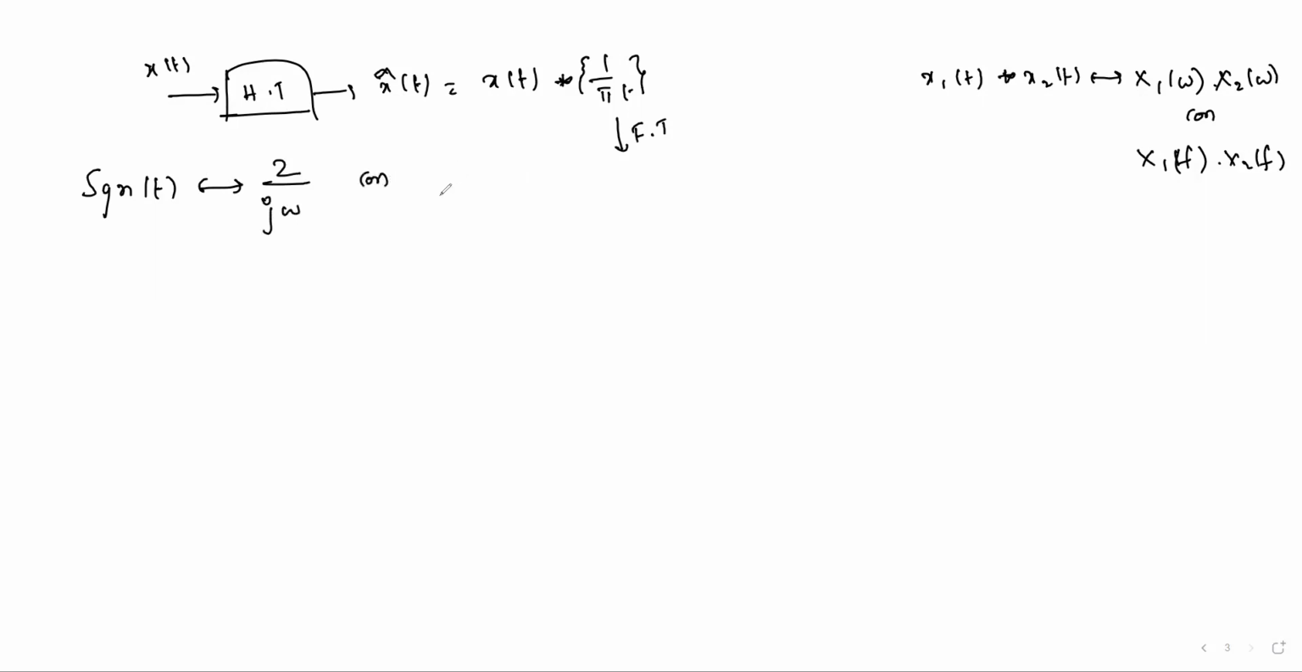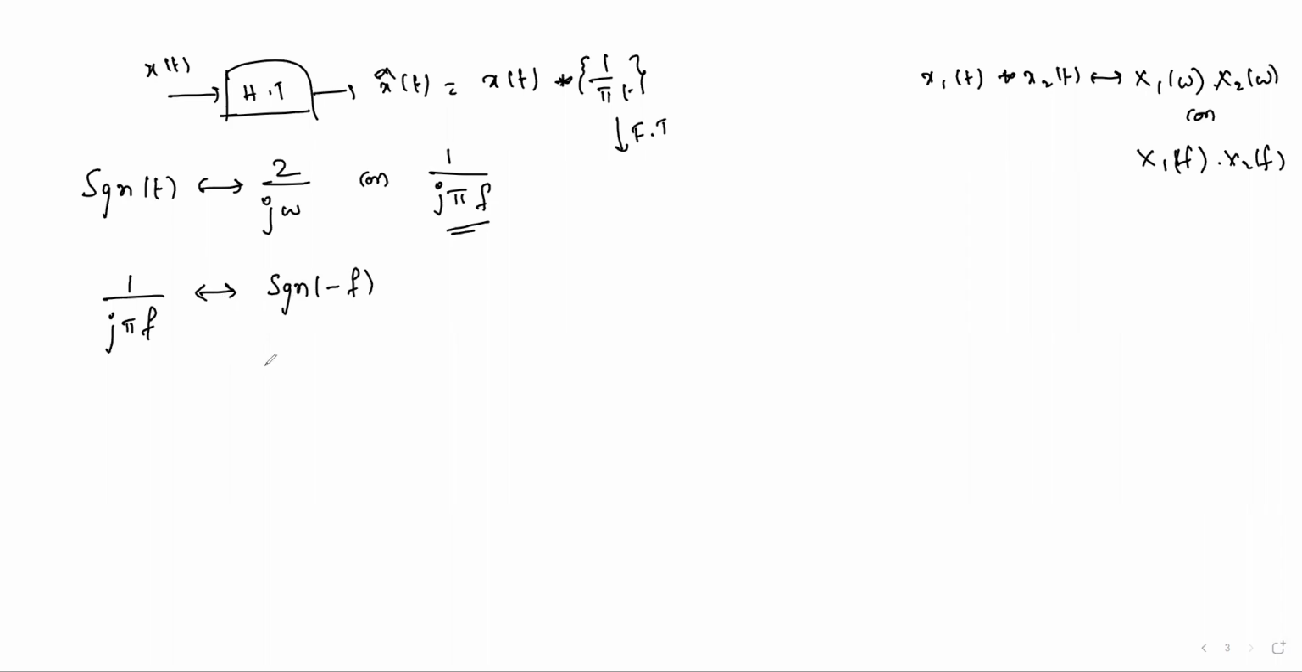Or in x of f analysis, 2 by j, 2 pi f, the 2 gets cancelled, so 1 by j pi f. This is the Fourier transform of the signum function. Here we need 1 by pi t. I'll take this function first, 1 by j pi f, and bring it to this side using the duality property. In f analysis, I told you directly that it will go to this side with reflection. If it is omega analysis, 2 pi is multiplied.